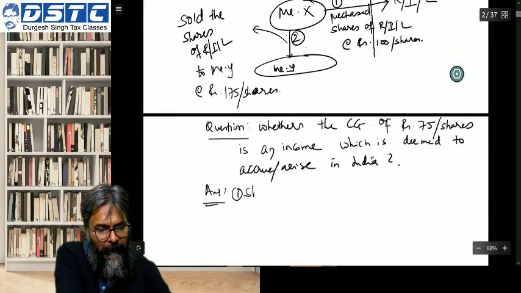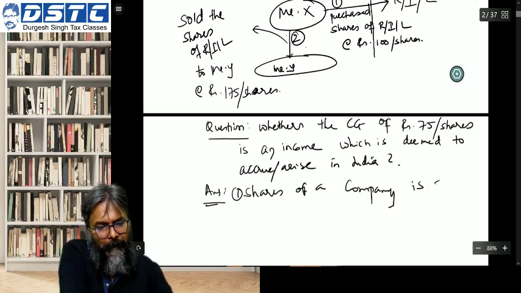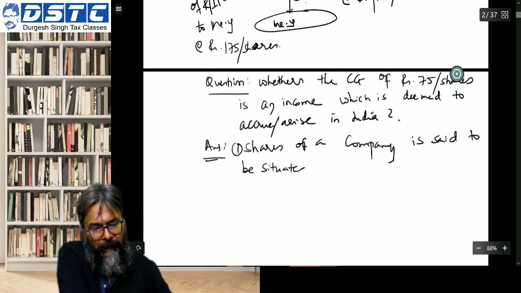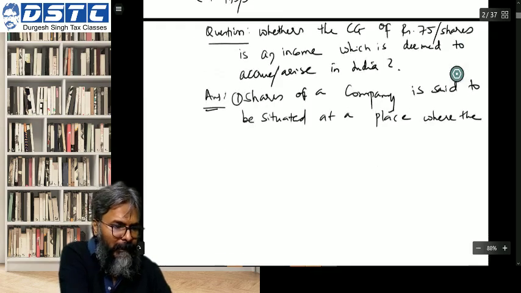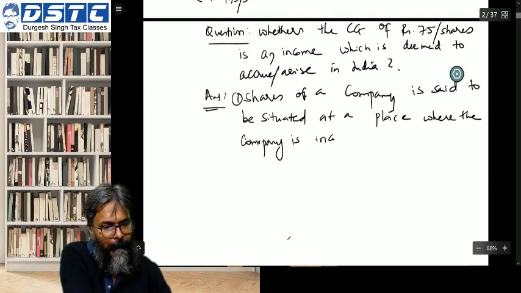Shares. Point number 1. Quickly write the answer. Shares of a company are said to be situated at a place where the company is incorporated.